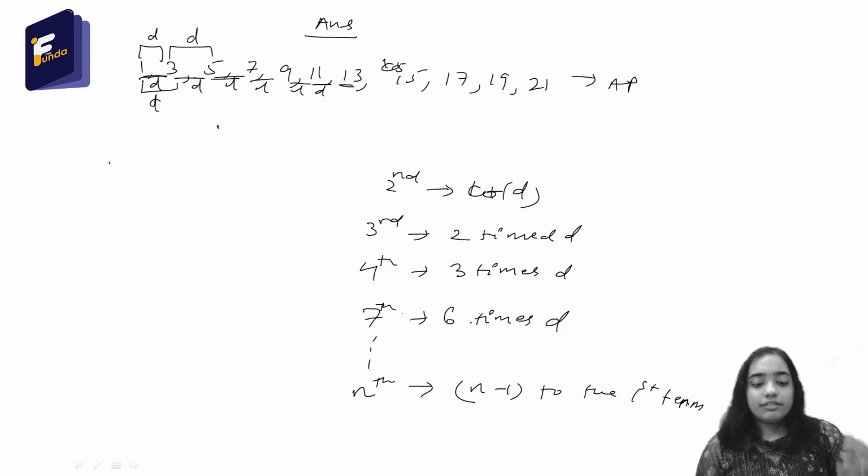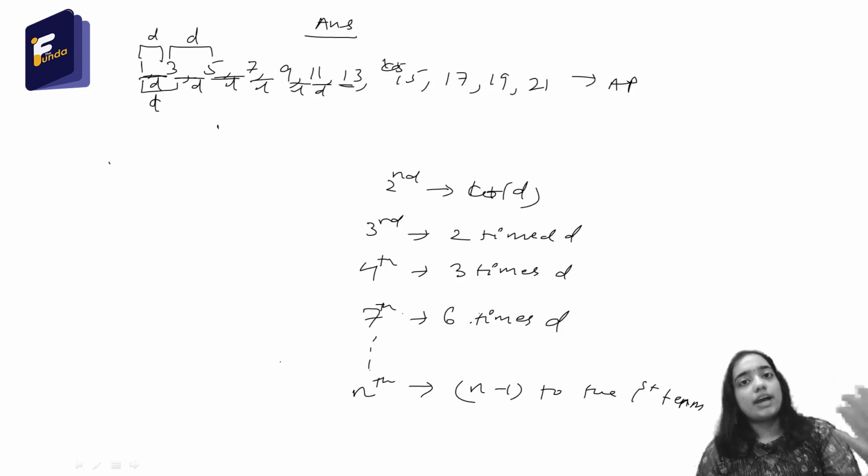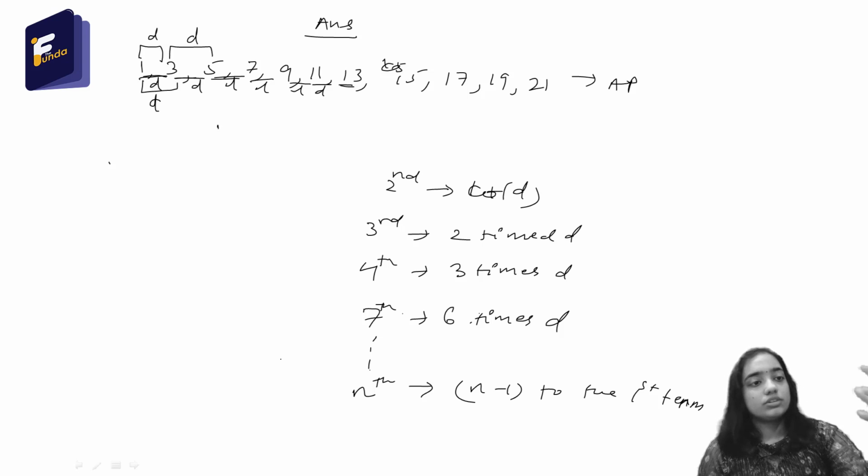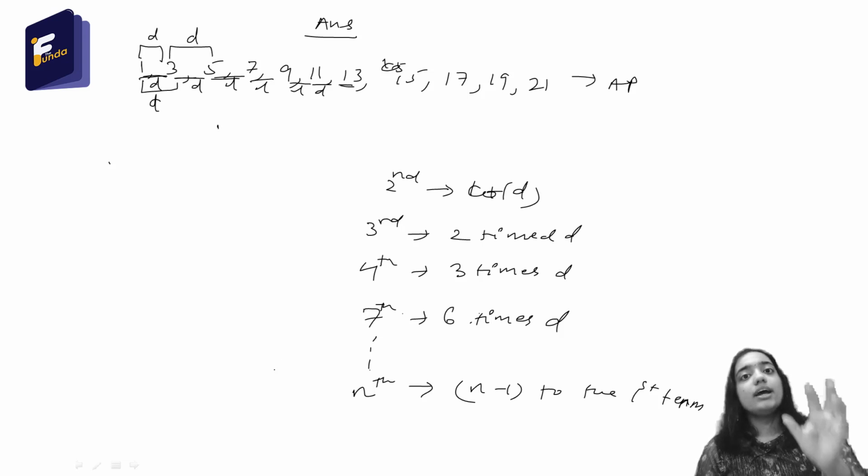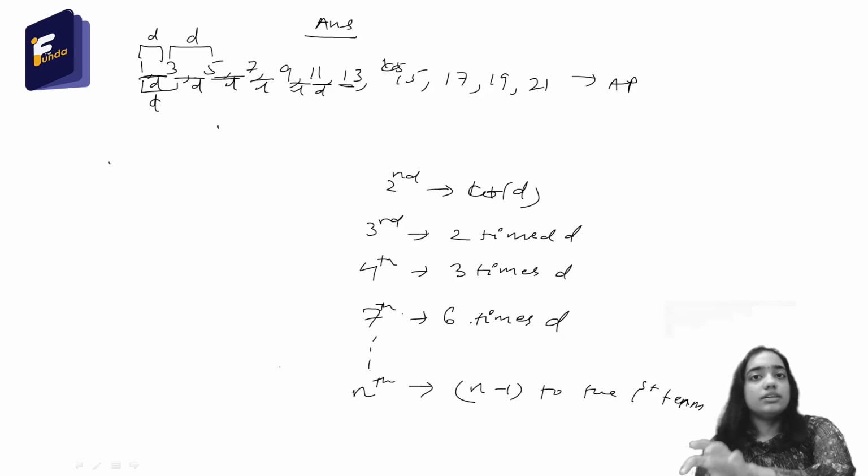So in our question, we were given the first term and we were given the sixth term. How can we find the sixth term? We have to add to the first term n minus 1 times d, that is 6 minus 1, 5 times d. The first term was 5.